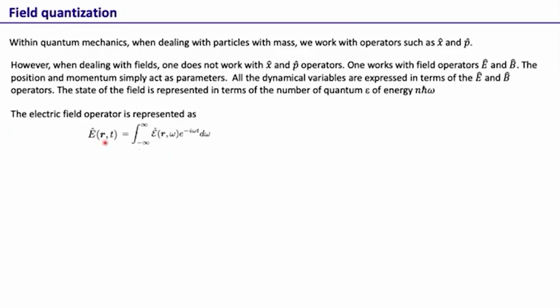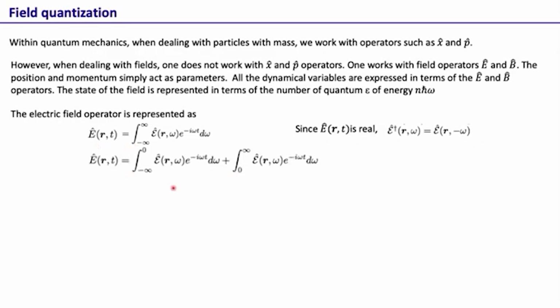So this electric field as a function of r and t, we can write in the frequency basis as the integral of E(r, omega) e to the power minus i omega t d omega. So this is writing the electric field operator in terms of the frequency domain operator. And since for representing any physical system we will be interested only in electric fields that are real, we'll have this relation that E dagger(r, omega) is equal to E(r, minus omega). We had derived a very similar relation when we were working with the complex analytic signal representation within the classical coherence theory. So this is very similar, there is no difference here.